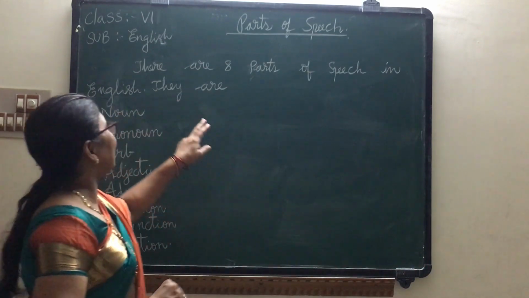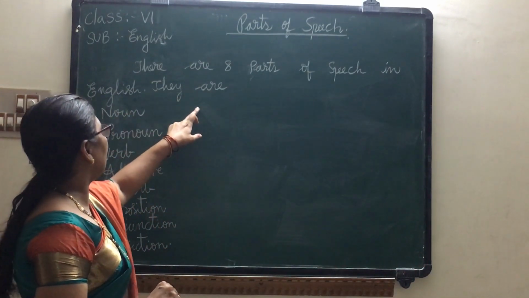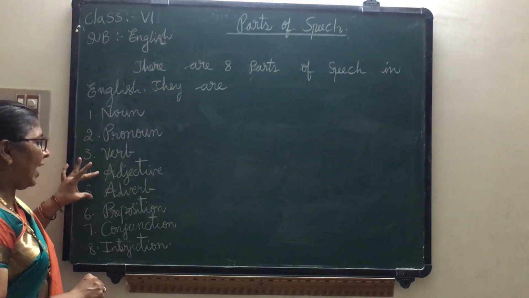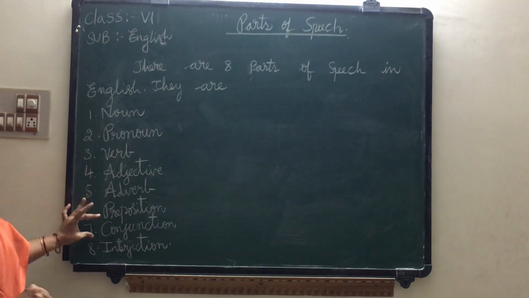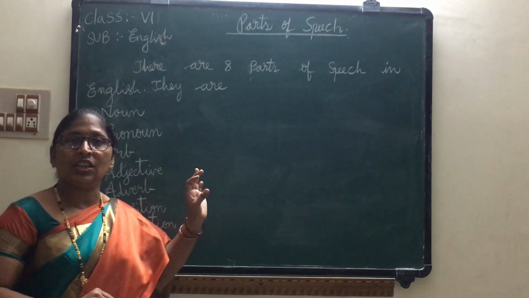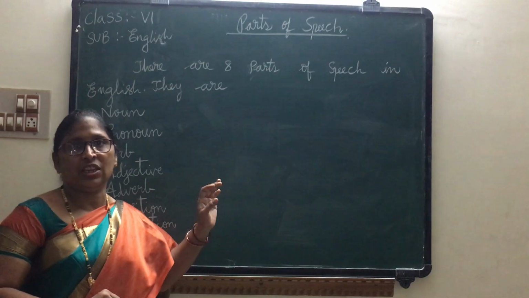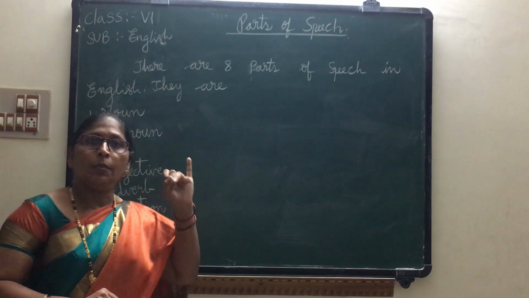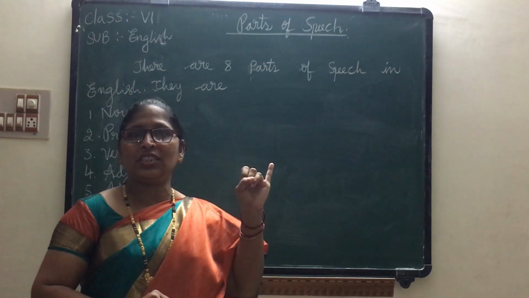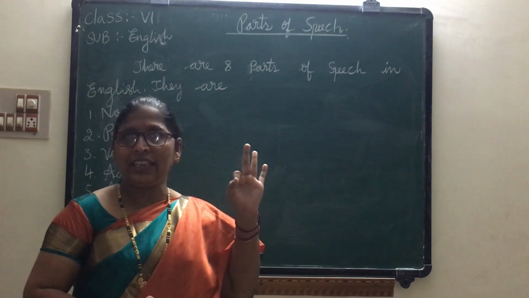In English there are 8 parts of speech. They are noun, pronoun, verb, adjective, adverb, preposition, conjunction and interjection. See, how many parts of speech in English? There are 8 parts of speech in English.